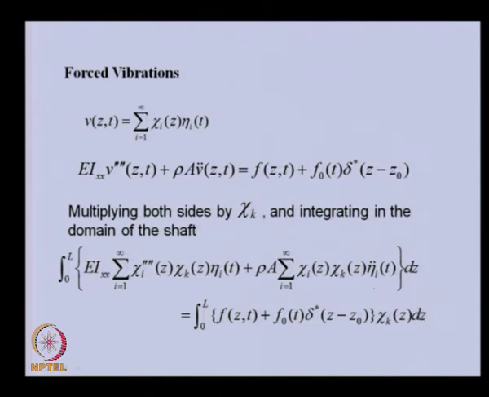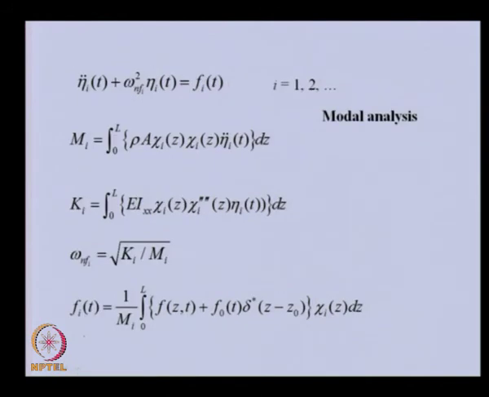So, now you can see that with the earlier orthogonality conditions we had, if these two are not the same, the integration of this will be 0. So, that means in this whole series, only when i is equal to k will the terms be non-zero, otherwise they will be 0. So, out of all infinite terms, only one term will be non-zero. Let us say that particular term is i.